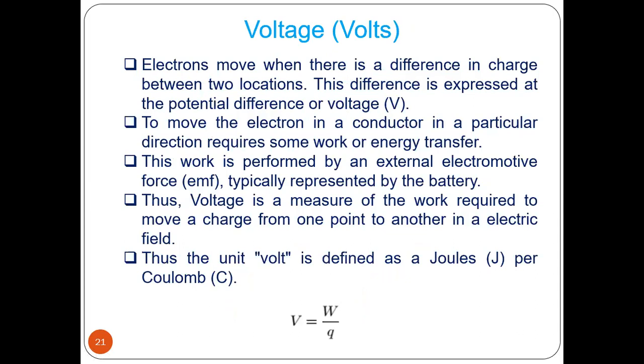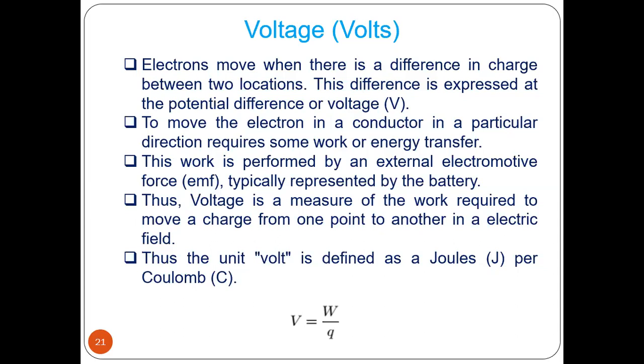So we have to do some work to move one electron from one position to another position. This work can be performed by applying an external electromotive force, typically represented by a battery. The voltage is a measure of the work required to move a charge from one point to another in an electric circuit.